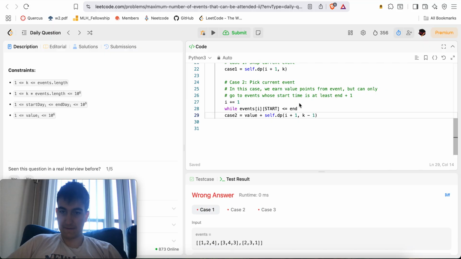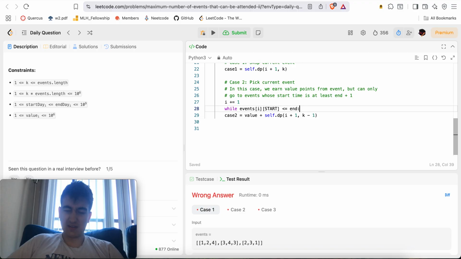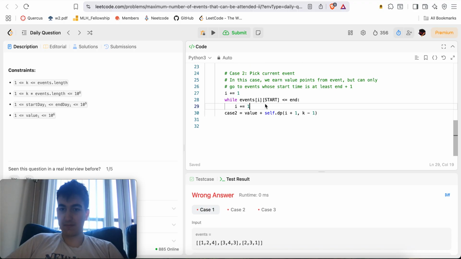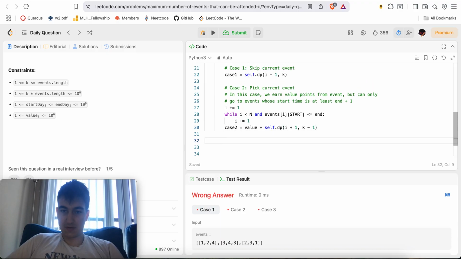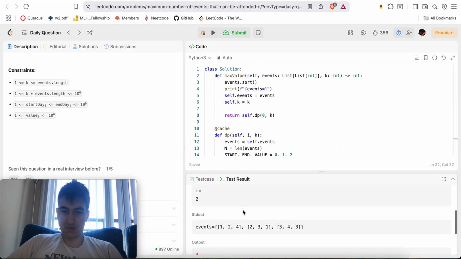Case 2: we need to find the first event whose start is greater than the end. Well, it's not less than or equal, this is greater than. I less than n. Return max of case 1, case 2, something like this.